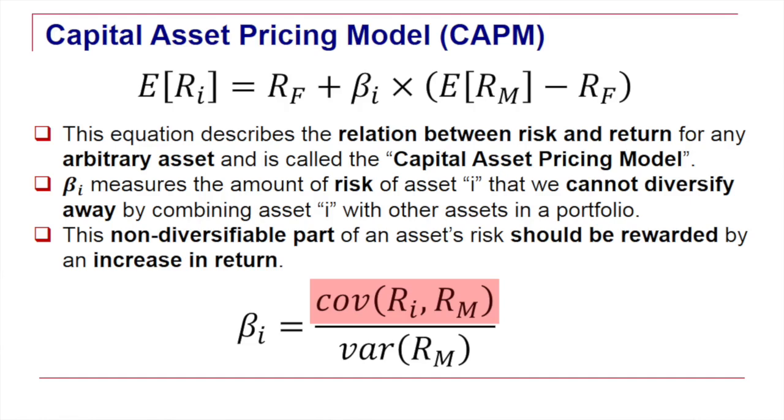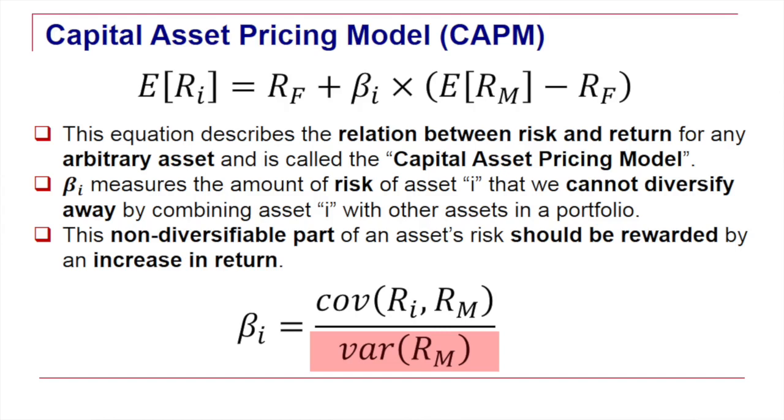This measure of covariance between Ri, the return of the financial security we're interested in, and Rm is the first element in the definition of the beta. The second quantity is the variance of the market return itself. Remember that the variance is a measure of risk, a measure of dispersion. It's the square of the standard deviation.